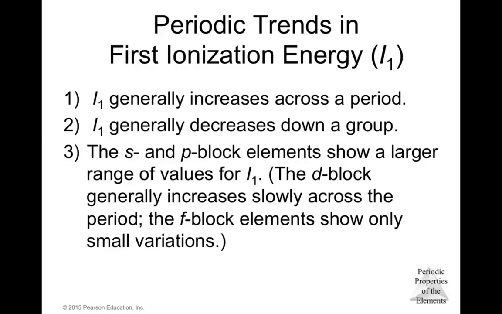While when you're going from the top to the bottom, the first ionization energy decreases because now you are increasing that level. So those electrons are farther from the nucleus than the ones before them. Okay, so that's why it's easier to remove electrons from the bottom part of a group than from the ones in the top, because those valence electrons at the bottom are really farther from the nucleus compared to the ones at the beginning of the groups.